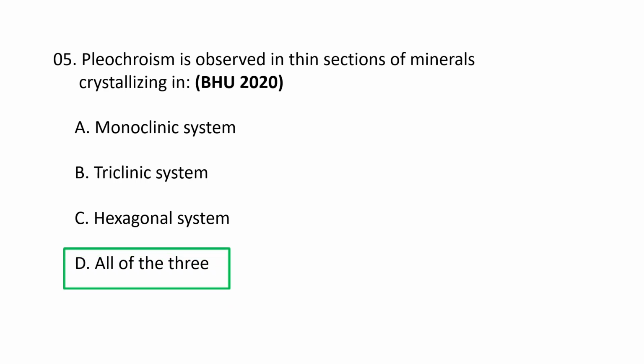All of the three. Pleochroism can be observed in thin sections of minerals belonging to monoclinic, triclinic, and hexagonal crystal systems. Pleochroism is the property of a mineral to exhibit different colors when viewed under plane polarized light at different orientations due to variations in light absorption based on the crystal's orientation.